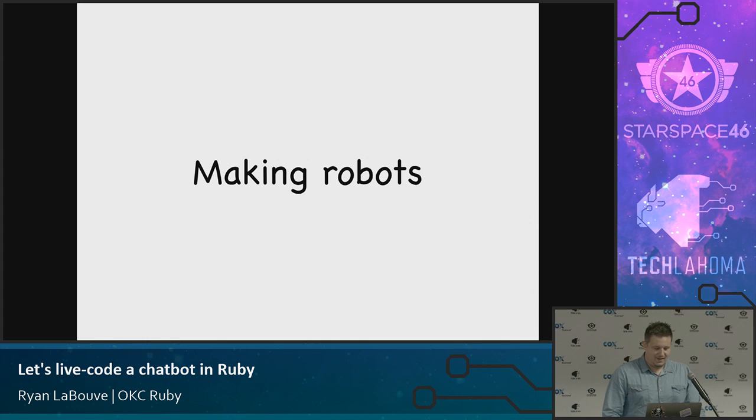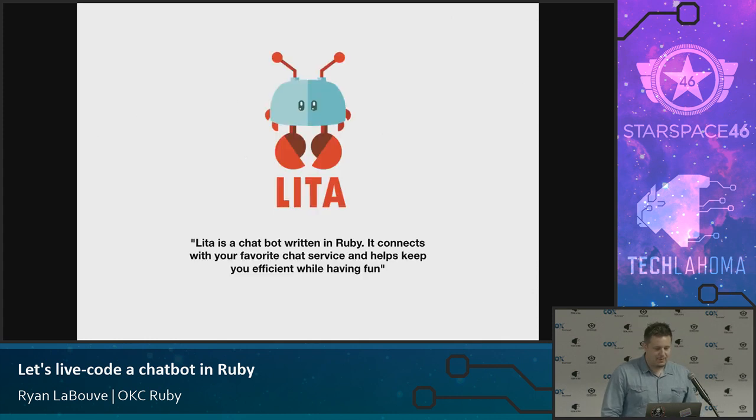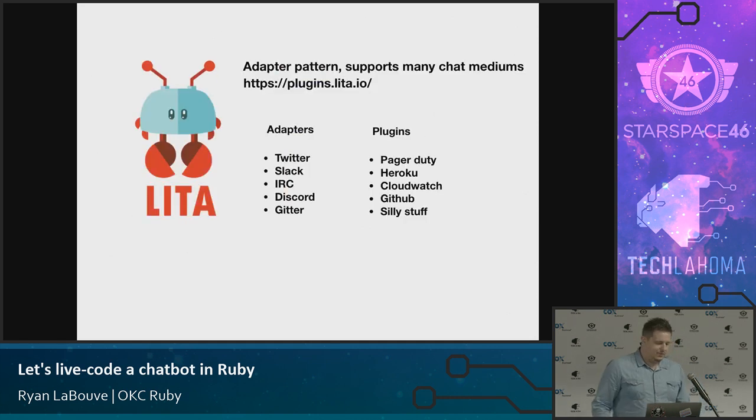So a little context around how we're going to make these amazing chatbots today. There is a framework called Lita. It's really cool because it has a few different patterns, one of which is adapters and the other is plugins. Adapters are cool because even though we might think of a Slack bot, the mechanism is really the same if you have a chatbot anywhere, like Discord, IRC, Slack, SMS.